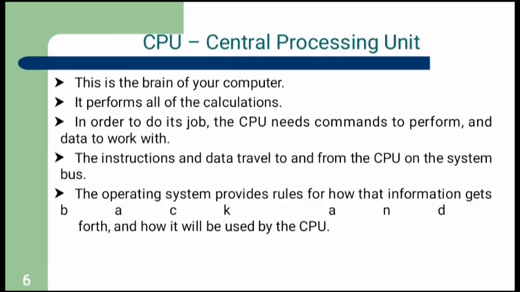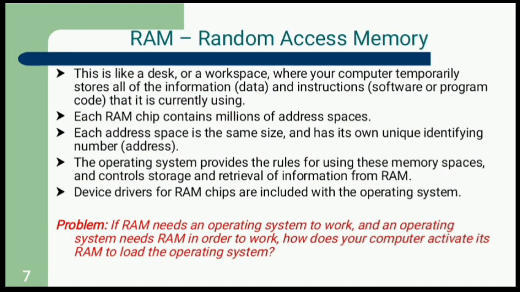CPU, Central Processing Unit. This is the brain of your computer. It performs all of the calculations. In order to do its job, the CPU needs commands to perform and data to work with. The instructions and data travel to and from the CPU on the system bus. The operating system provides rules for how that information gets back and forth, and how it will be used by the CPU. RAM, Random Access Memory.